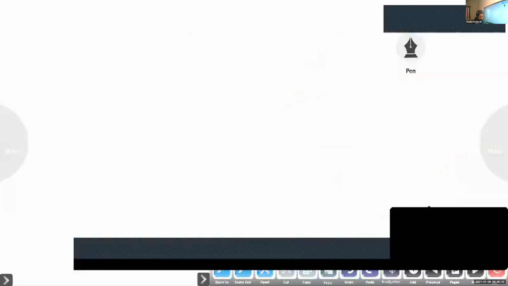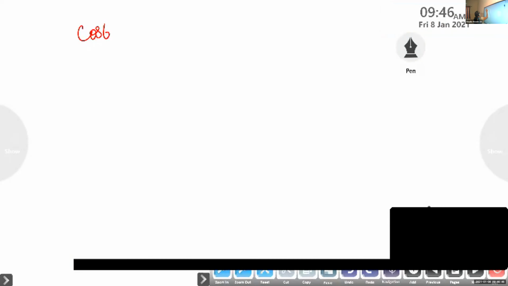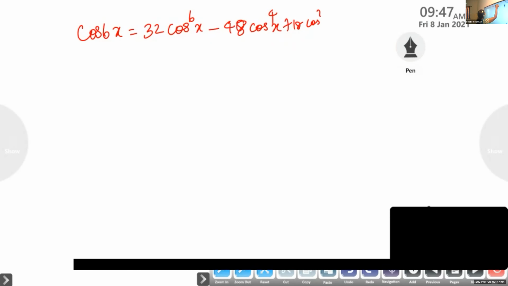Prove that cos 6x is equal to 32 cos raised to 6x minus 48 cos raised to 4x plus 18 cos square x minus 1.